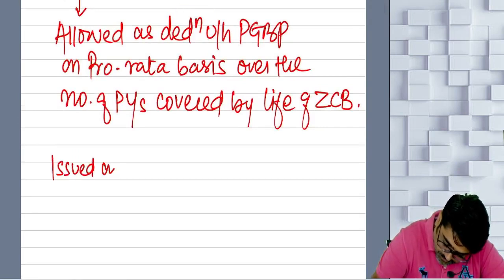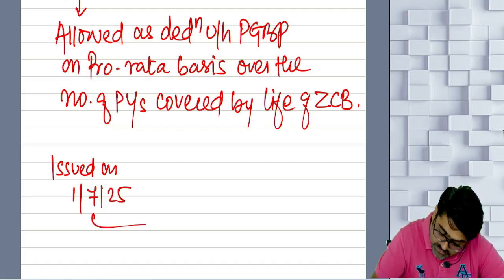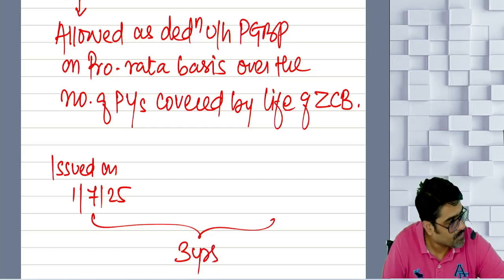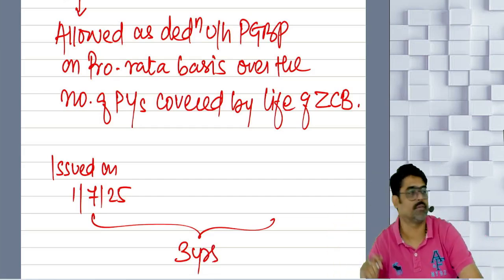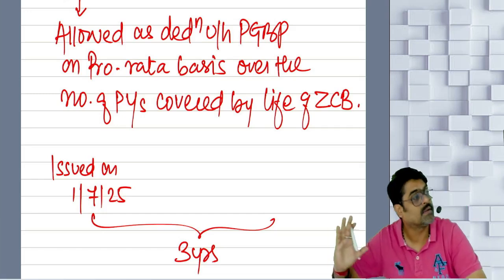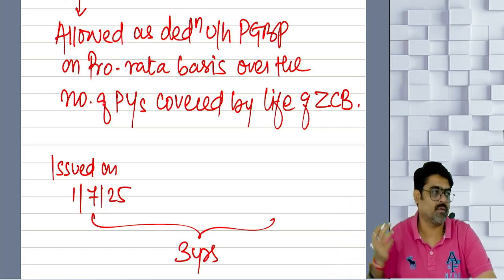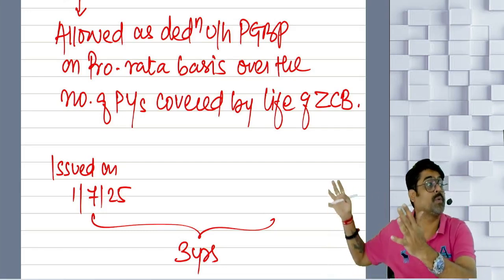Issued on 1st of July 2025, and with a maturity of how many years? Example, 3 years. So the discount will be given for these 3 years. That discount has to be spread over this period of 3 years. But this 3 years is not coming in 3 previous years. This 3 years will be spread over 4 previous years.